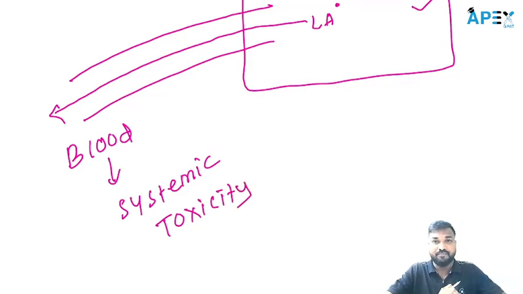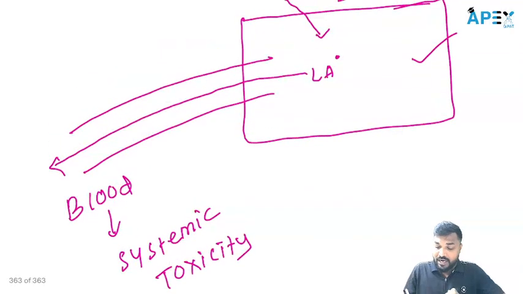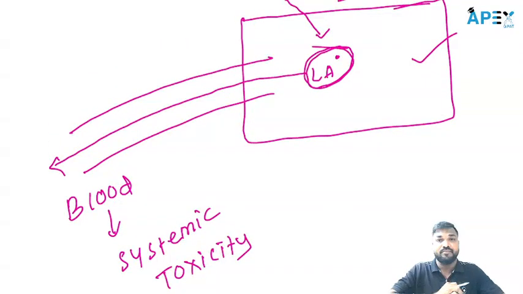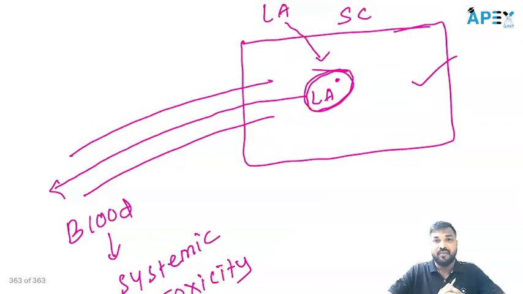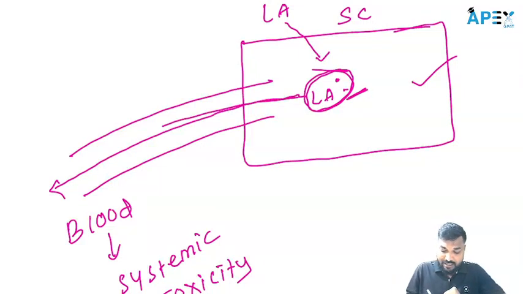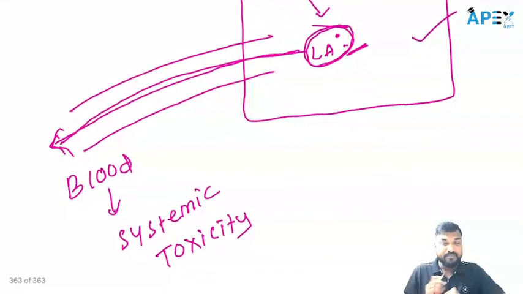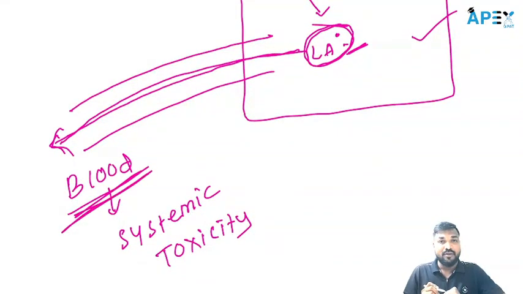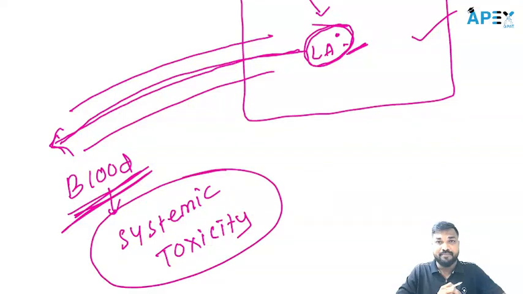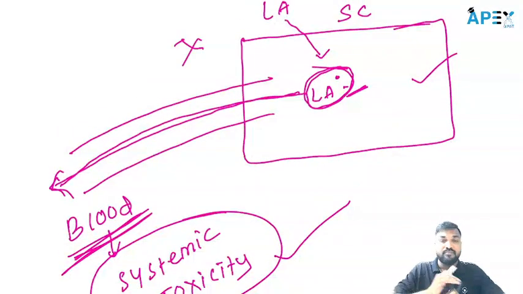We don't want this. So here, the local anesthetic should be present in this region only. Then only will we cause the loss of sensation, and then we can produce anesthesia. But after giving it by the subcutaneous route, the local anesthetic is coming through this blood vessel to the blood, causing systemic toxicity and systemic absorption. So we don't want this.